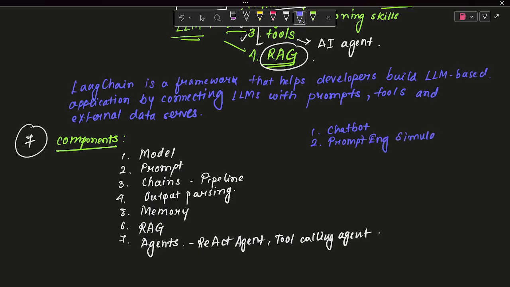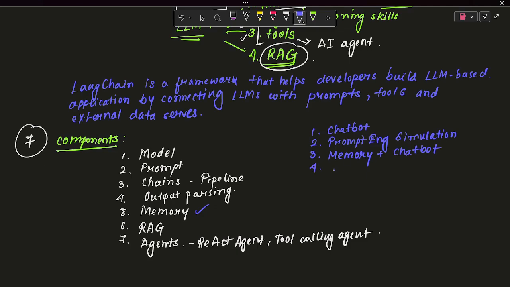Third, we can build a memory based chatbot. Later we will be integrating memory into our chatbot. Firstly we will go with no memory, and after that with memory, so it will be more efficient.